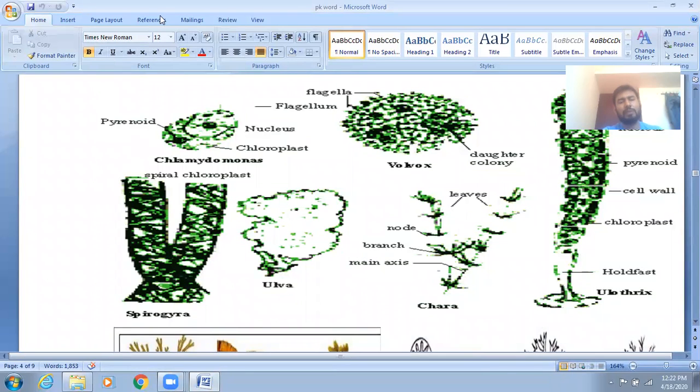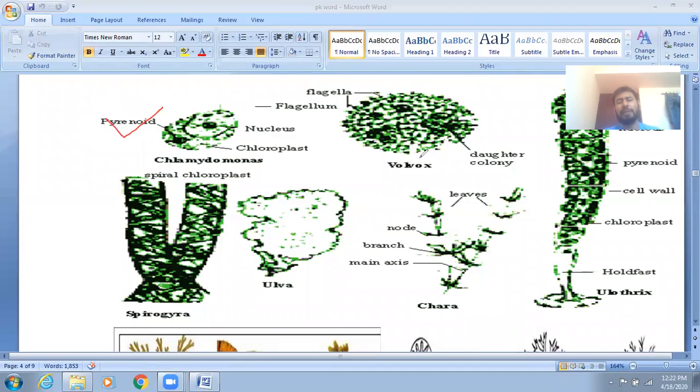One more important thing: pyrenoids. When starch and protein are linked together, that structure is called a pyrenoid, which is located in the chloroplast of the alga.